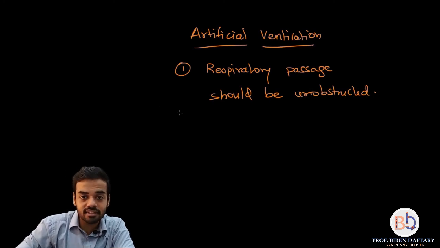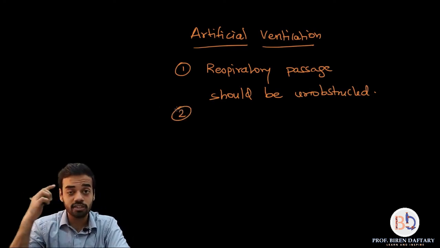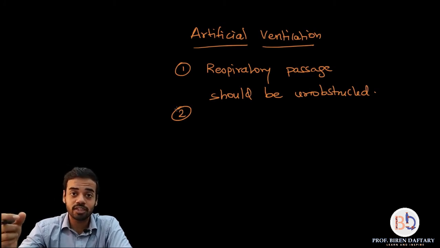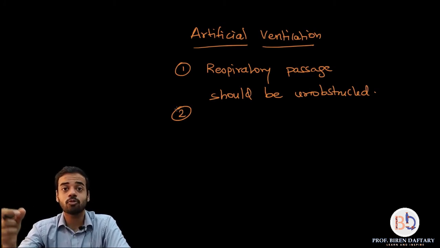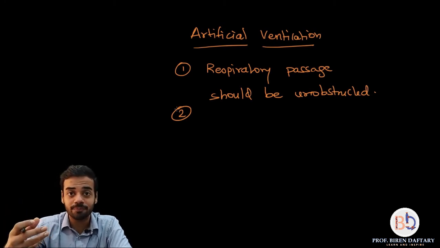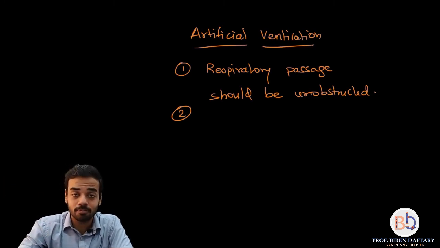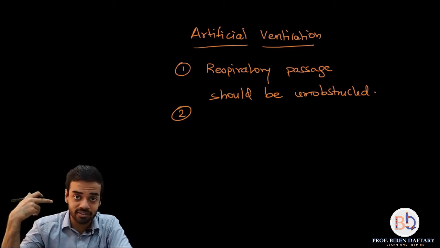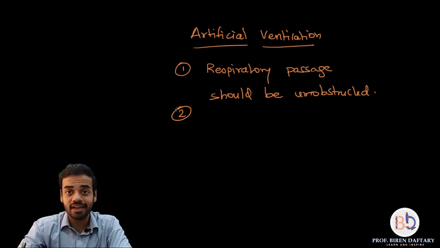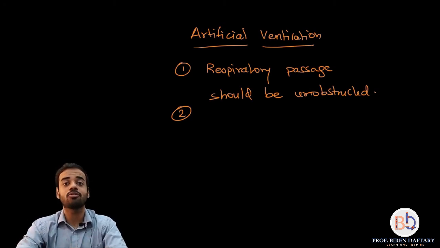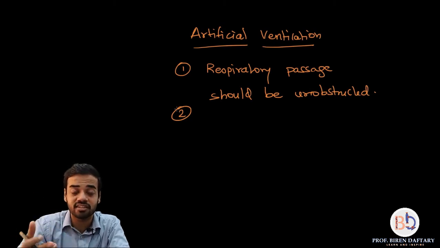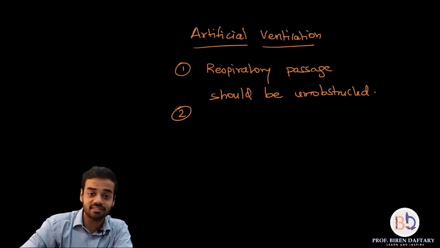And the second thing is, if a human is performing this artificial respiration, then that person has to make sure that he or she can provide forced inspiration and forced expiration. For example, mouth to mouth breathing. Forced inspiration is done by pushing air through the mouth of the person giving the procedure into the mouth of the person who is not able to breathe, and then forced expiration by pressing on the chest, so that it creates a pressure on the lungs and that person exhales. So that is mouth to mouth respiration. That is the second point.